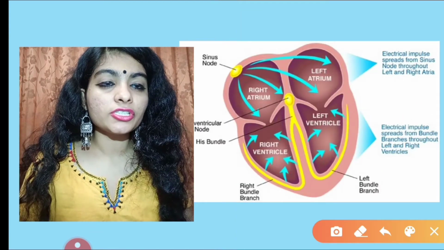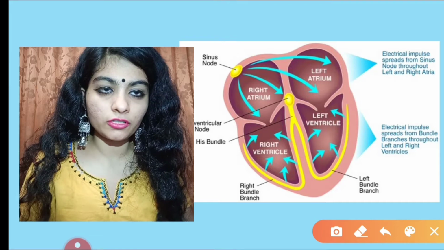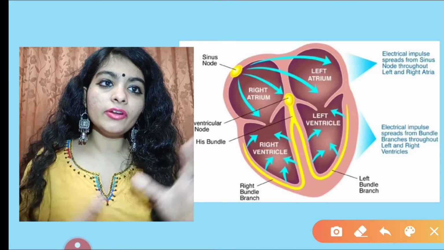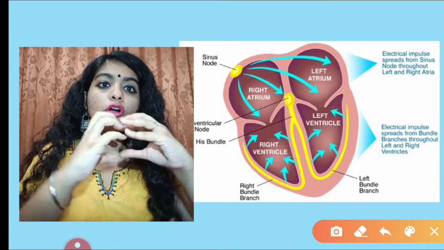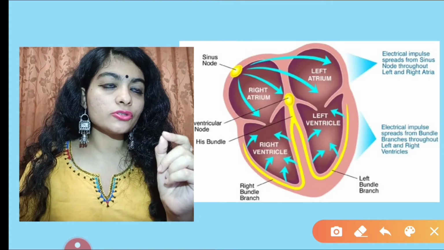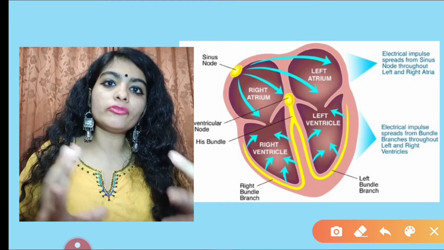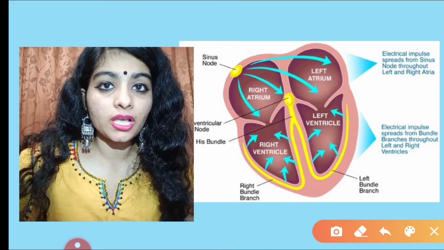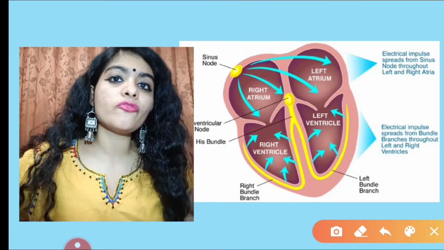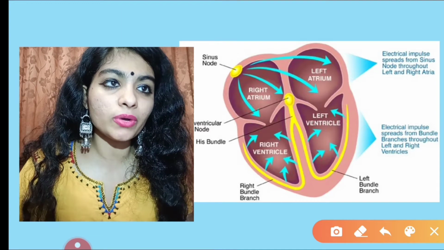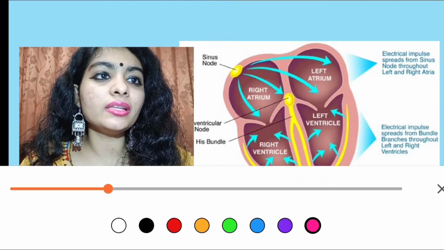Guys, for contraction to take place, there should be an order given to the heart. If the heart should contract, a message should be given to the heart. Then the heart will follow and start contracting. That message is given in the form of an impulse, also called an electrical impulse.